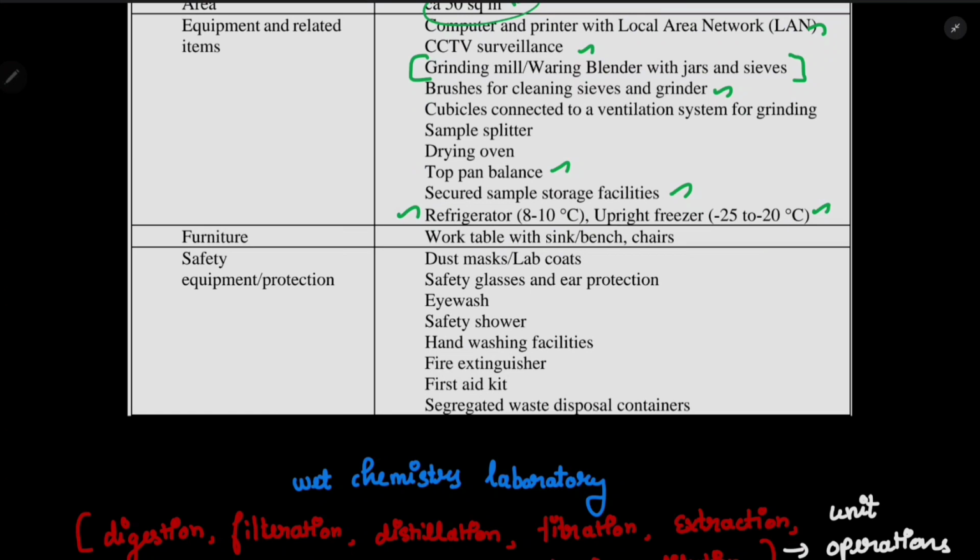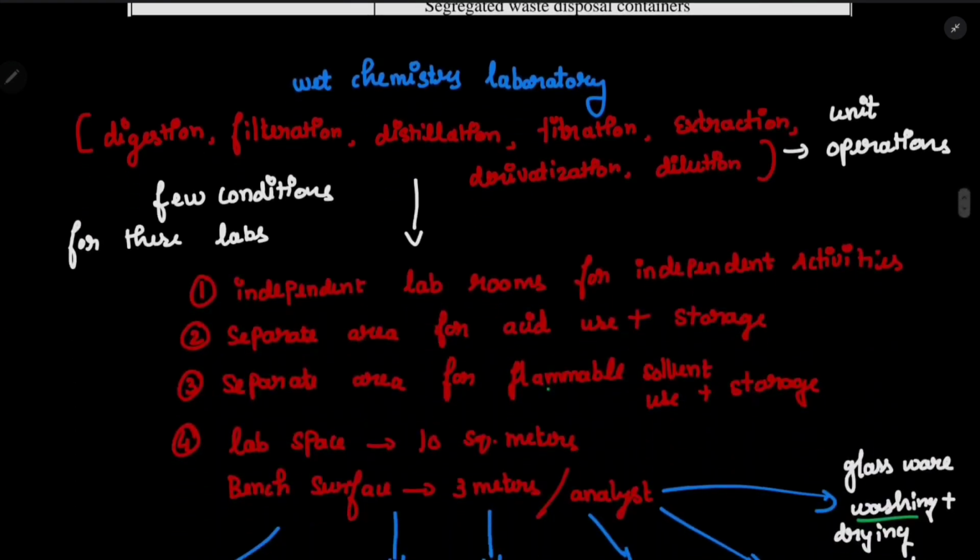Here eye wash is mentioned because of dust, right? Eye wash is mentioned. Yeah, so that's it. Let's move on to the next laboratory, which is the wet chemistry laboratory.